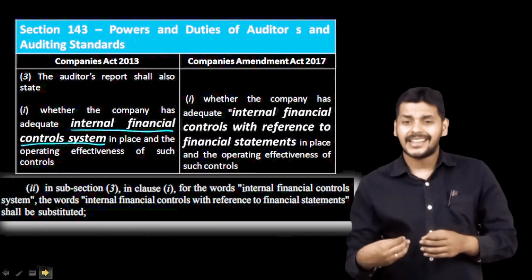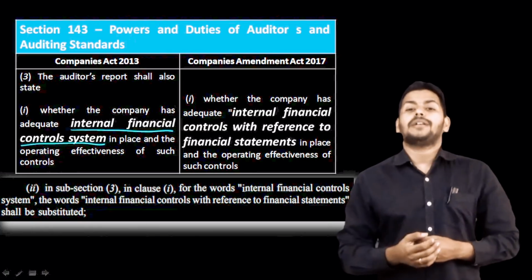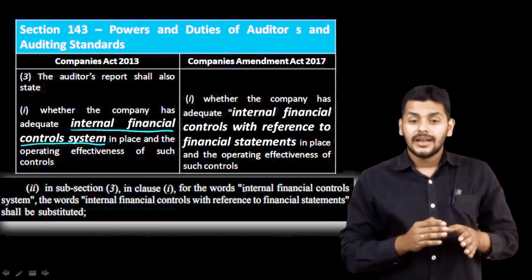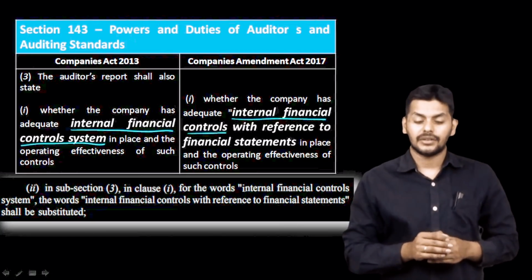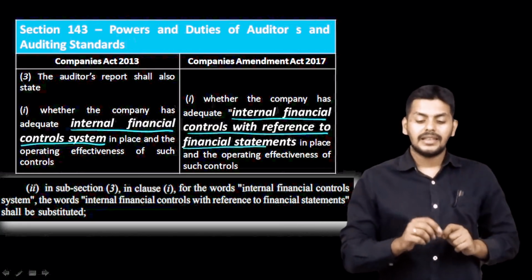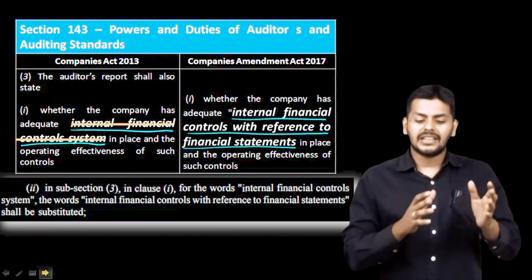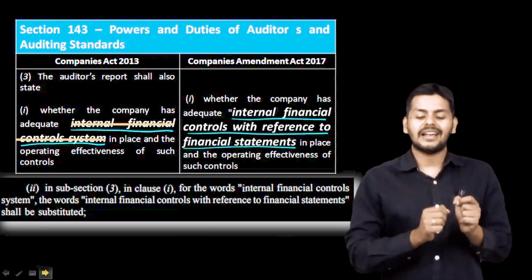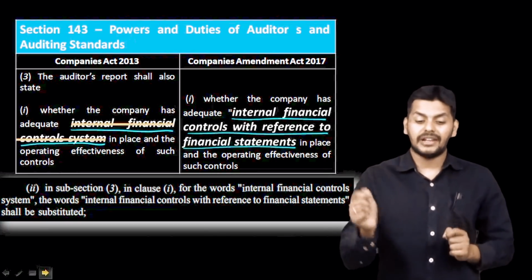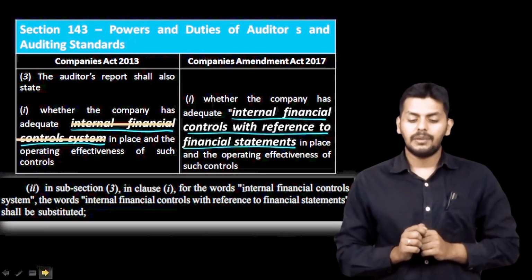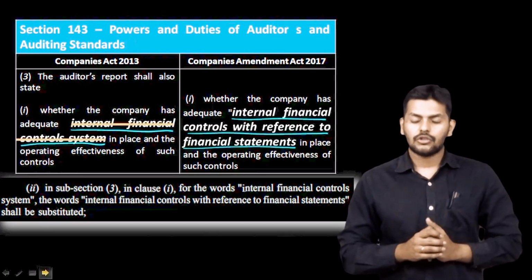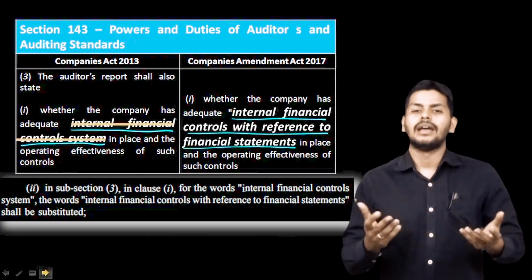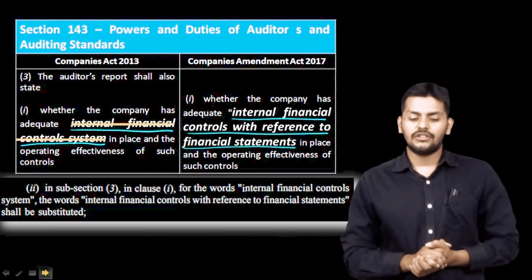Now the same question is asked slightly differently. Whether the company has adequate internal financial controls with reference to financial statements. So in place of the words internal financial control system, it has now to be read as internal financial controls with reference to financial statements, in place of operating effectiveness of such controls. So the word IFC has now been replaced, and IFC with reference to financial statements has been substituted. So that's the second change in section 143.